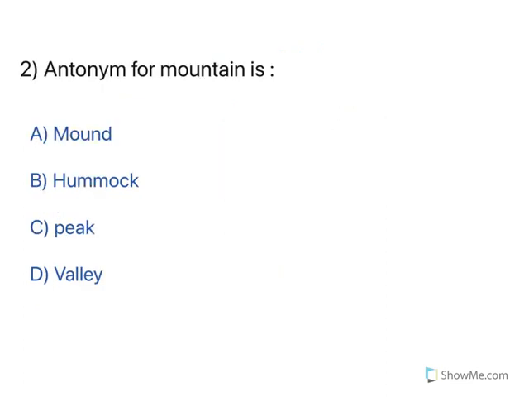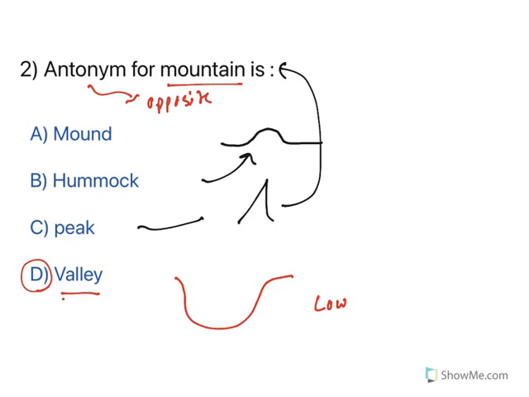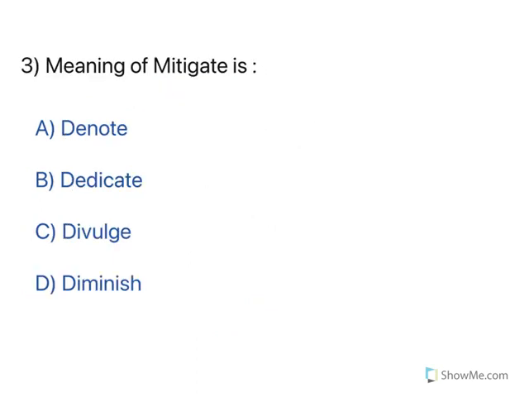Moving to the next one. Antonym of mountain. Antonym means opposite word. Synonyms are similar words. So many kinds of questions are there. Mound. Mound means any raised form from the land. Hammock is also the same. Peak. This is a peak. So all of them are similar kinds of mountains. But what is the opposite one? A valley is something like this. So valley is the antonym for this. A low lying area. The reason we call it a valley is that it is low lying. So opposite to mountain.